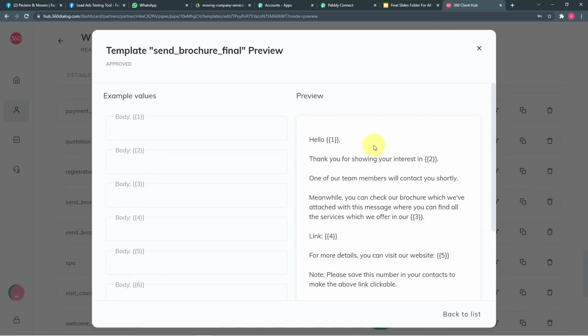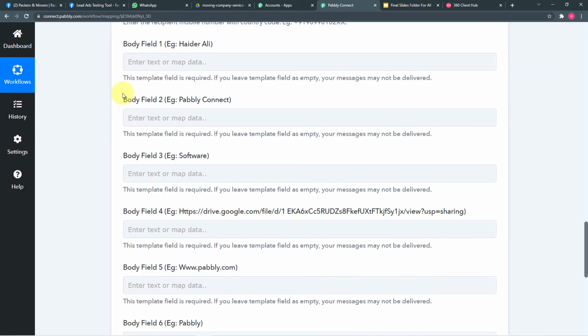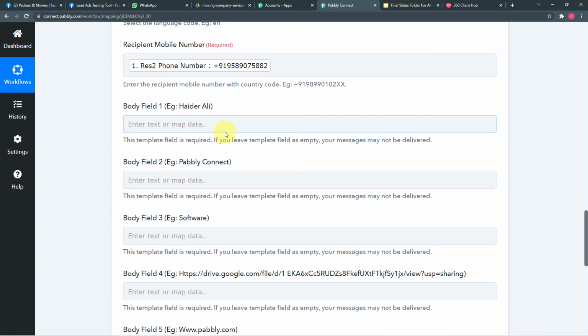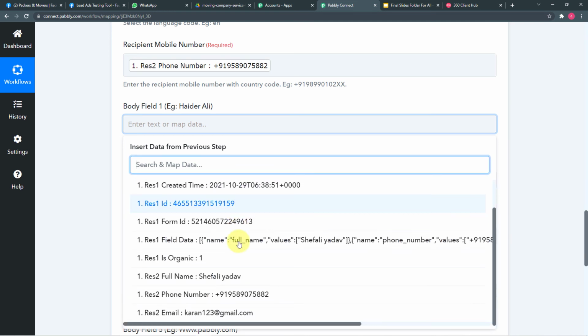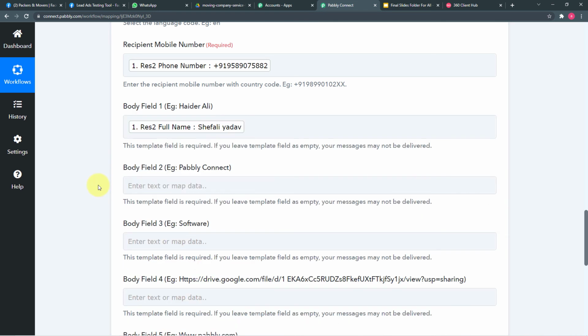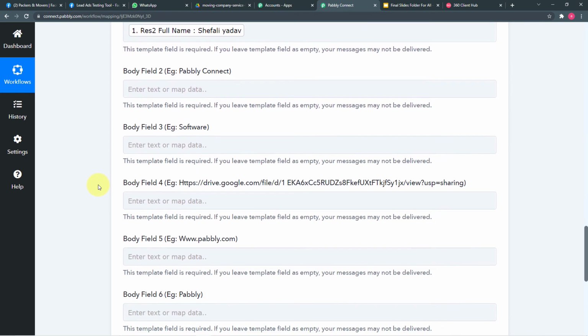So to get these body fields filled automatically in a new message, you have to map or enter the values of these body fields here in Pabbly Connect. In this first body field, I'm going to map the name of the person. So click on the field, then click on Facebook lead ads and map the name from here only, like this. This is how you can map all the other details also.